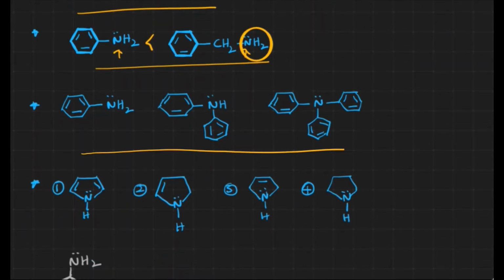Now let us take these three examples. In the first case we have only one ring, then two rings, then three rings. In the first case we get comparatively fewer resonating structures than in the second one, because here more double bonds are in conjugation with the lone pair. The number of resonating structures gradually increases from left to right. That's how the basic nature goes: first one is greater than the second one, which is greater than the third one.